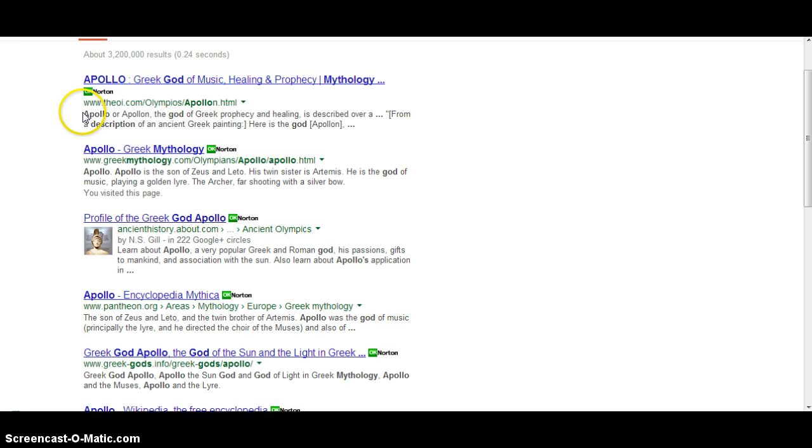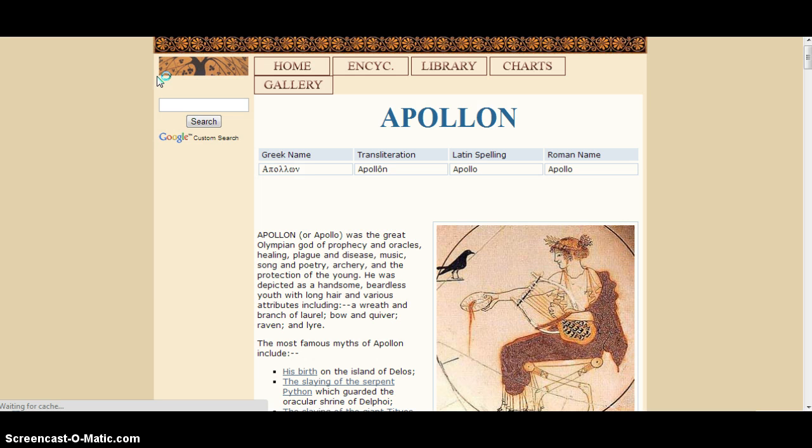And then I also look at the description underneath to see if this for sure has information that I can use. This one has a description from an ancient Greek painting. I can probably figure out what Apollo looked like based on this Greek painting. So I am going to try this one.